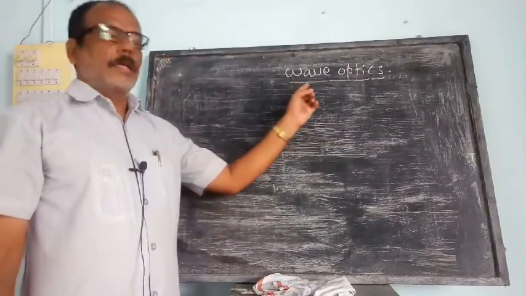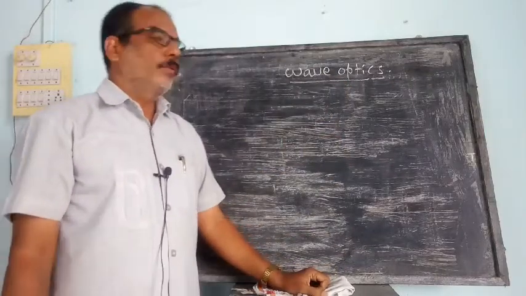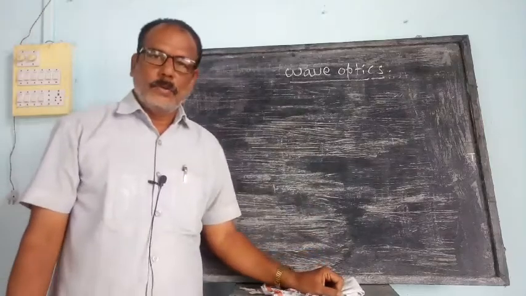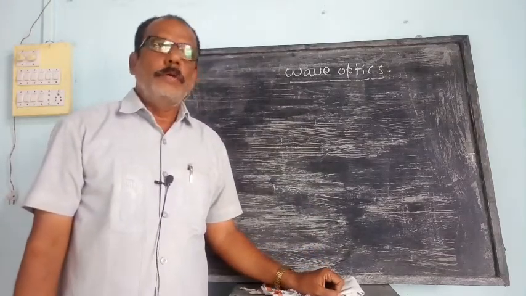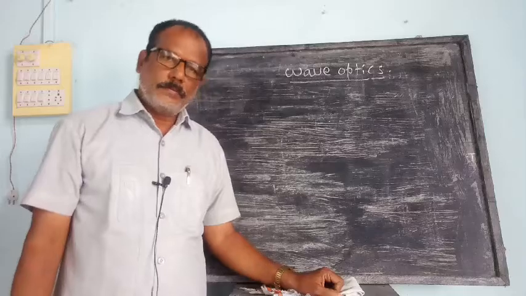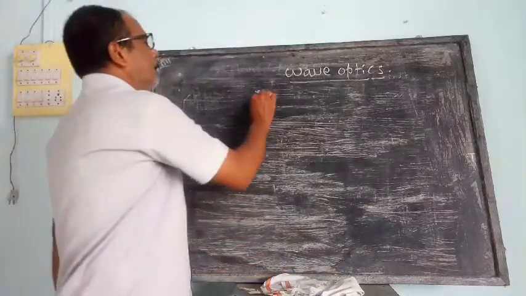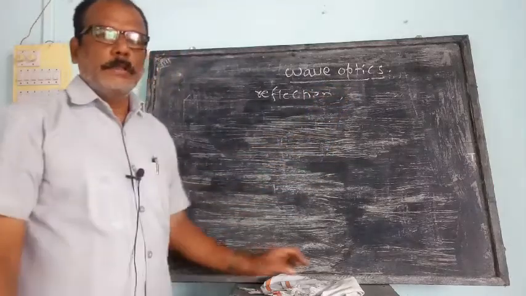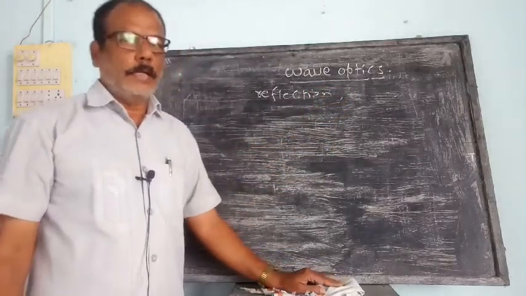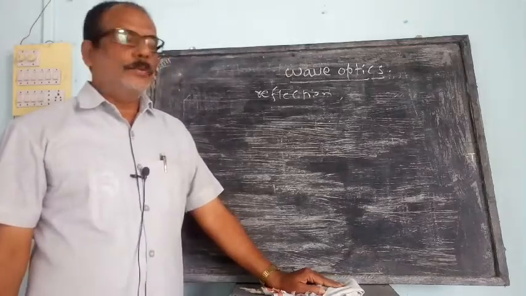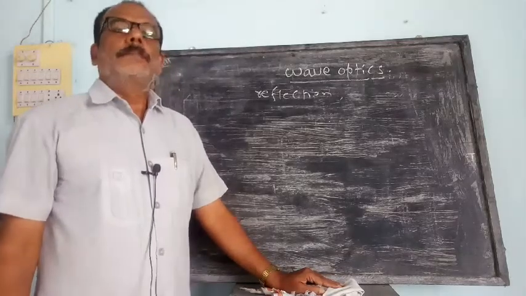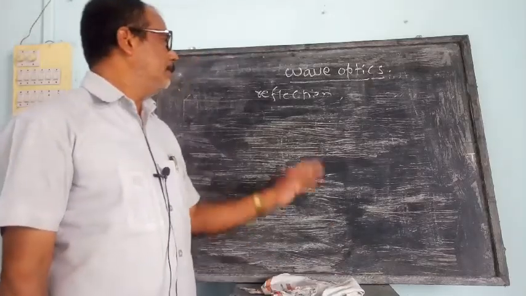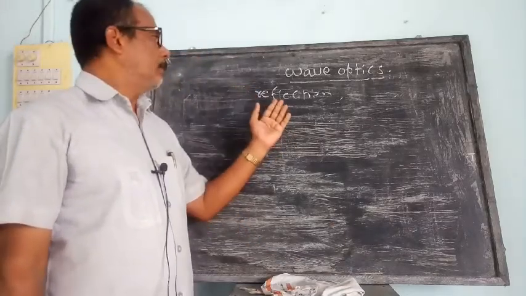Now we are going to start with the new chapter, wave optics. In the 11th standard, we were familiar with various properties of light, such as reflection, refraction, dispersion. These are the different properties of light. And also, to explain the propagation of light, how light is propagated through the medium, and along with that these